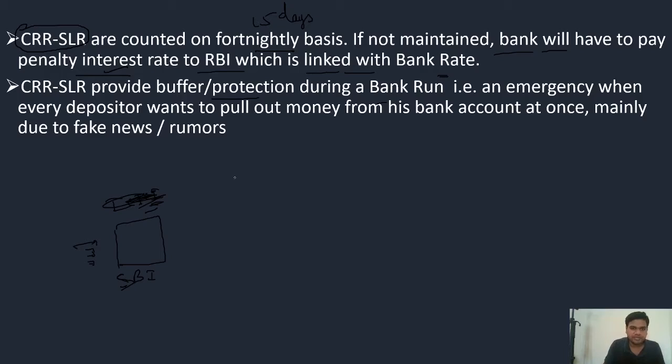Okay, so now what will happen here? All the customers of SBI will come to demand their deposit, saying: give me my money which I had deposited in your bank. This condition is called a bank run. What is a bank run? When all the customers of a bank, or almost all the customers, come at a time to demand their deposits, then this situation is called a bank run. Now in this situation, if a bank has CRR or SLR, then it can give some amount of deposit to its customers. For this purpose also CRR and SLR are very important.